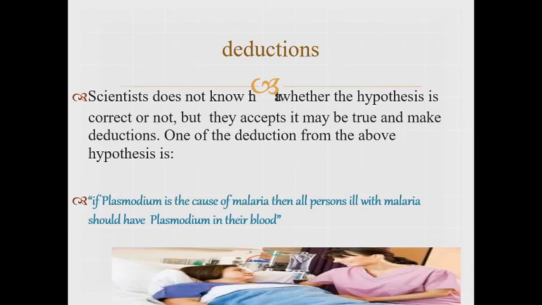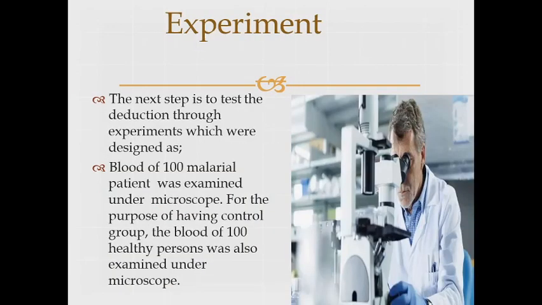So what deduction can be made? As I told you in the previous slide, "if and then" was used. If plasmodium is the cause of malaria, as the hypothesis says, then all persons ill with malaria should have plasmodium in their blood. Definitely, if it is the cause of malaria, then every such person should have plasmodium in their blood. Then they performed the experiments on it.